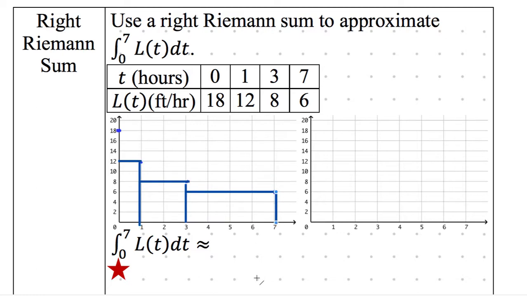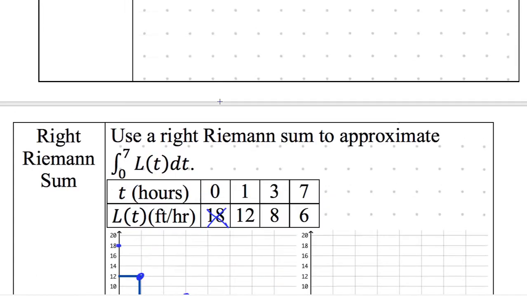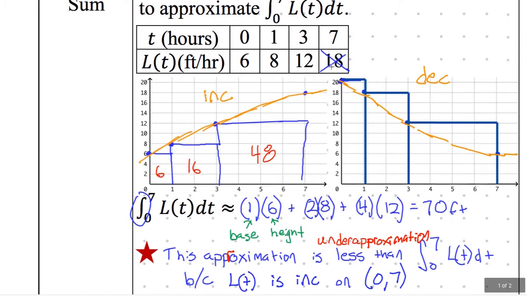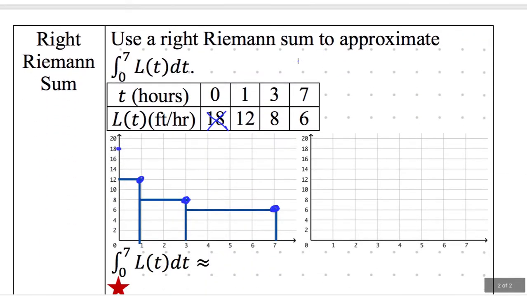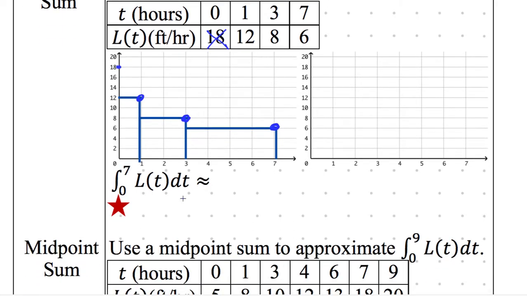So that's what it should look like. Does everyone have those bars? I'll make these points really big so I can see them easier. Which height did we not use? 6. I mean, yeah. It was 18, which is interesting, right? So a right Riemann sum doesn't use the left point. A left Riemann sum does not use the right point. That's very important to know, especially to check your work. You're like, wait a sec, I used the height of 18 in my formula down here when I'm writing out my work. That's a bad thing.